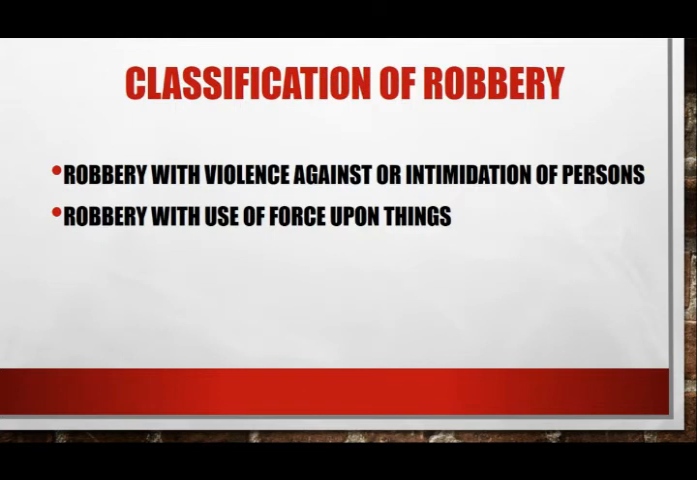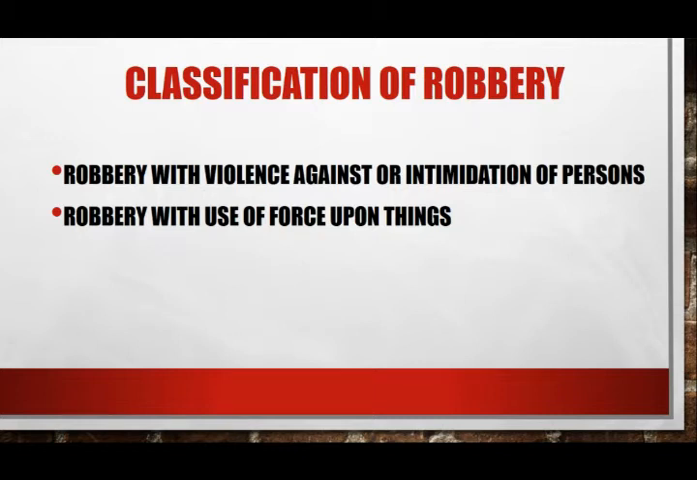Base sa Article 293 of the Revised Penal Code, mayroong dalawang classification ang robbery. Una, robbery with use of violence against or intimidation of person. Best example is the robbery hold-up. Bakit? Di ba kapag hold-up ang pinag-uusapan, laging may kasamang threat or intimidation. So, ano ba yung mga intimidation na yun? Maaaring pananakot sa biktima o yung simpleng pagtutok ng baril o patalim sa biktima.